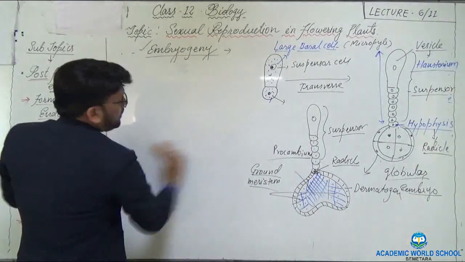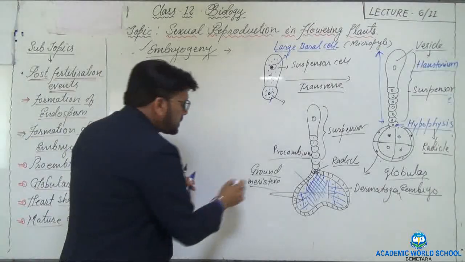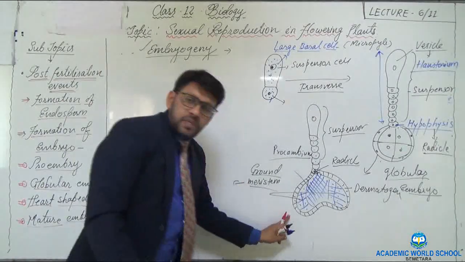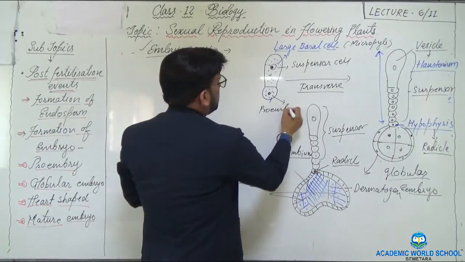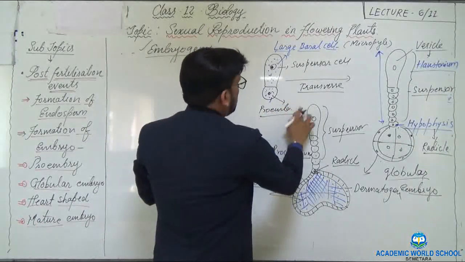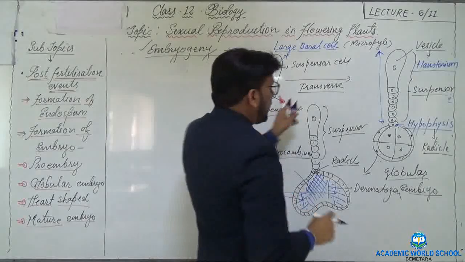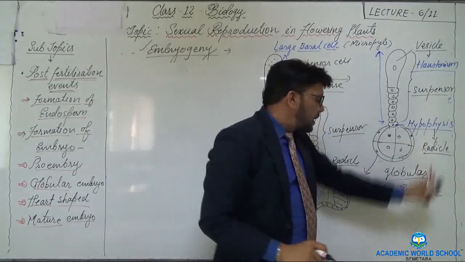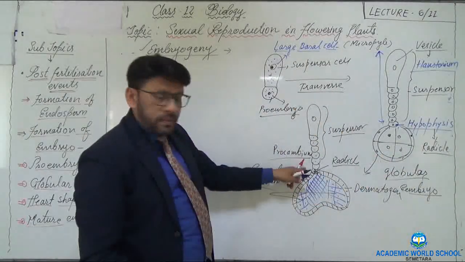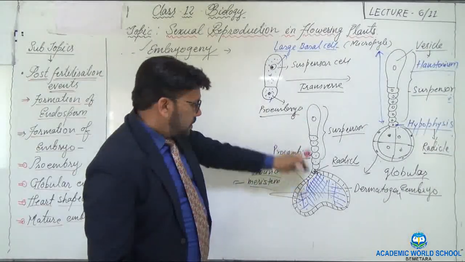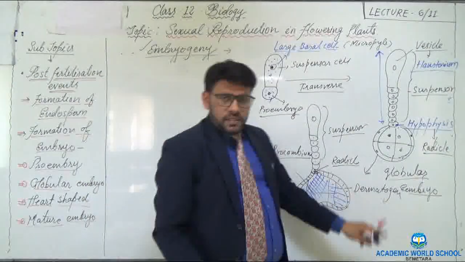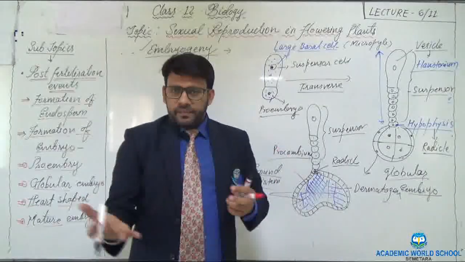Now see what is happening here. First, this is the pro-embryo. Then the heart-shaped or globular embryo. Then the heart-shaped embryo. In the heart-shaped, you can see that the globular cells keep on growing.